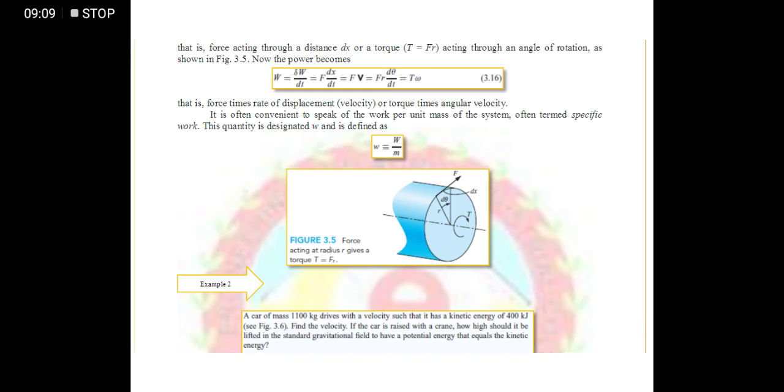So we have the standard potential energy. We know that the formula for potential energy is mgh for lifting an object. The formula for a spring is different, and the formula for a pendulum is also different. So for just lifting an object, its formula is mass times gravitational acceleration times height. Since in our problem the kinetic energy is equal to the potential energy, we can say that potential energy is also equal to kinetic energy.